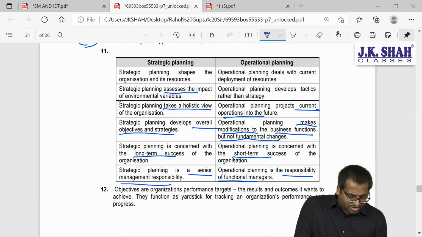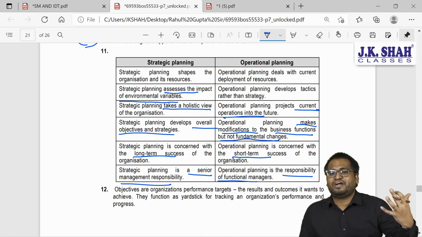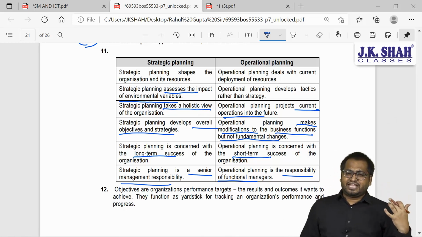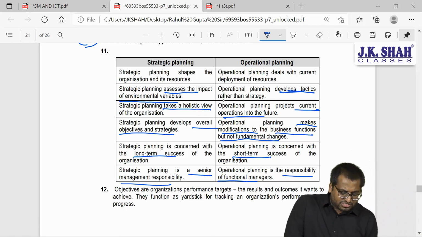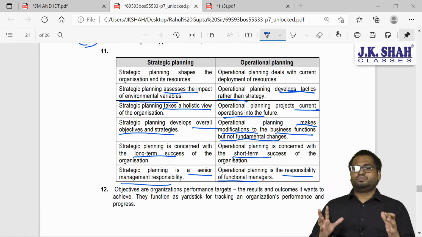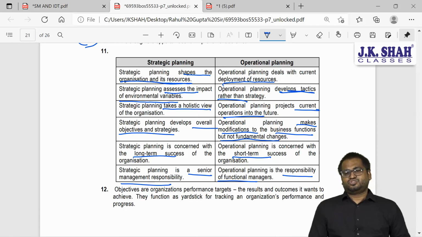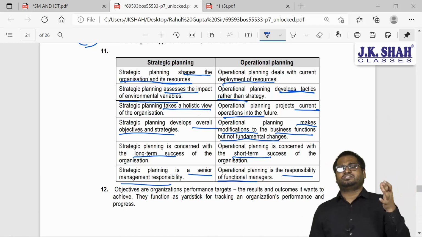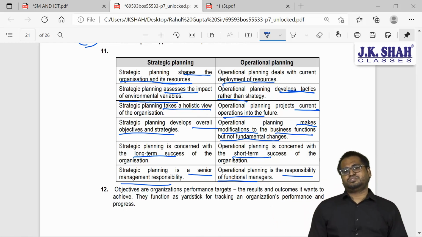It assesses the impact of environmental variables. We will plan on the basis of environmental factors. So strategic planning will take place on the basis of environmental factors. Here, in operational planning, it will be based on some tactics. What is to be done? Strategic planning shapes the organization and its resources. Here, deployment of resources. So in strategic planning we talk about how are we going to arrange the resources. In operational planning, how are we going to utilize the resources?